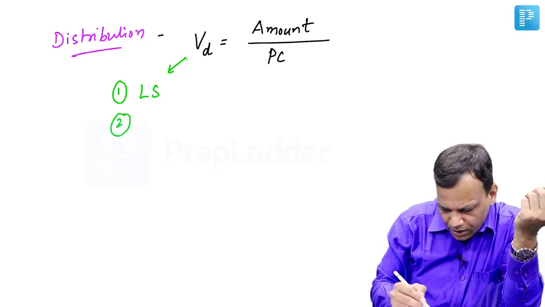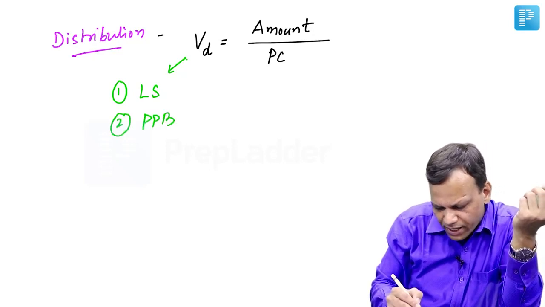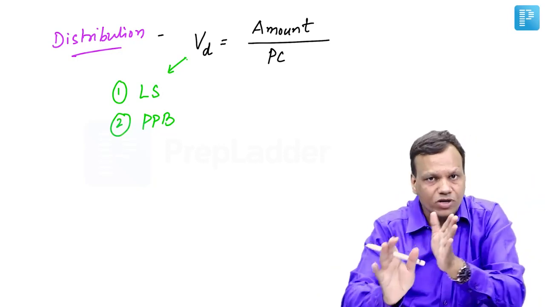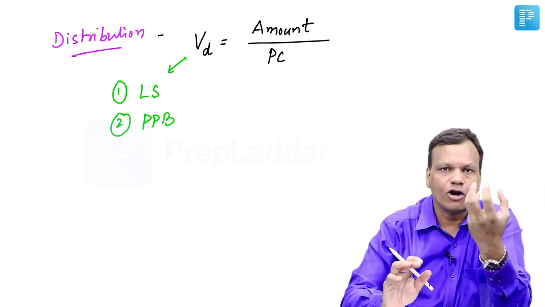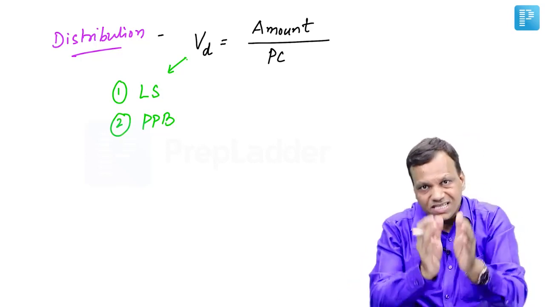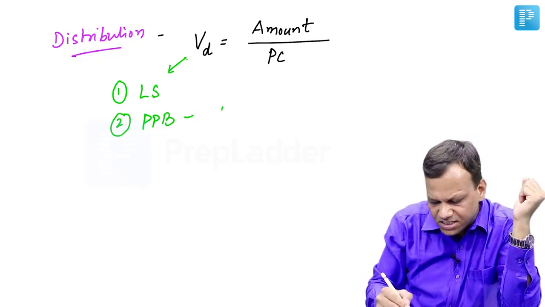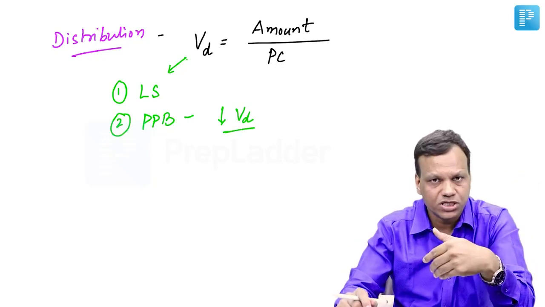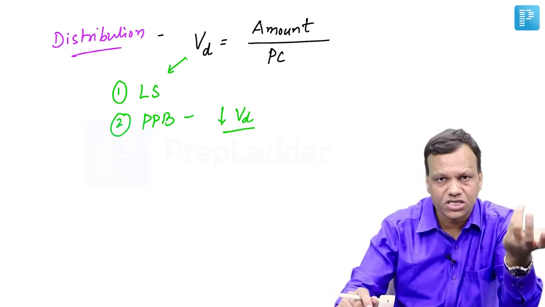Second, it depends upon plasma protein binding. If a drug is bound to proteins in the plasma, remember proteins cannot cross the membranes. The drug will not be able to cross the membrane, so it will stay in the plasma. So that will decrease the volume of distribution. So more plasma protein binding means less distribution. Less plasma protein binding means more distribution.